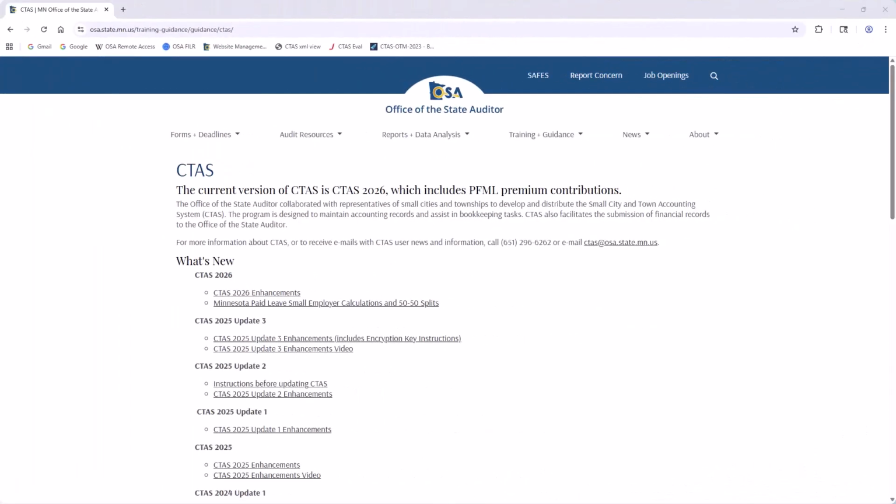If you would like further explanation about the small employer percentage splits, we have a document located on our website. Go to the Office of the State Auditor's main CTAS page. Under the What's New heading, CTAS 2026, please view the Minnesota paid leave small employer calculations and 50-50 splits.